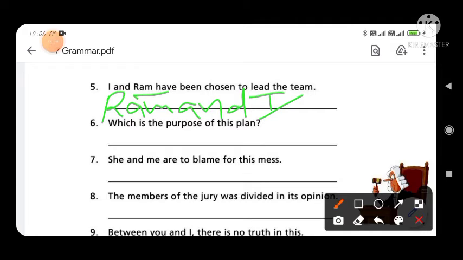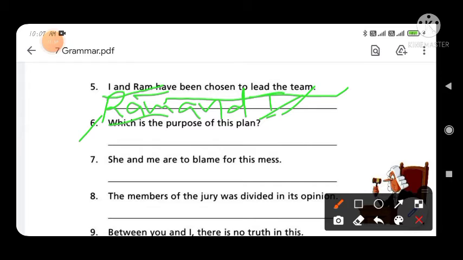That's clear. You have to swap the words I and Ram. In place of I you write Ram, and in place of Ram you write I, and write down all the remaining words. The sentence will be, "Ram and I have been chosen to lead the team."